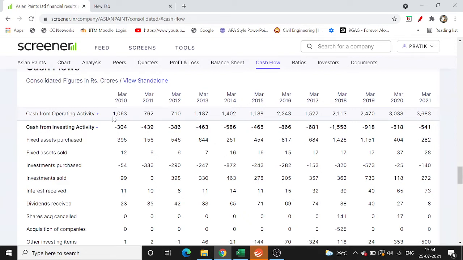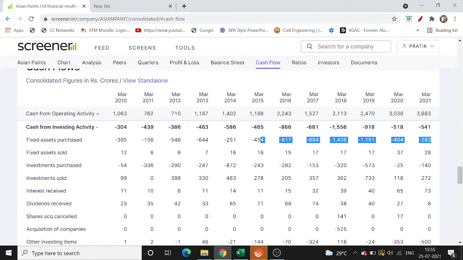So you can see that, let's say, thousand crores is what they are earning in cash. Out of that, 400, which is a very huge amount, they are investing back into the business. And over the years, as they are generating more and more cash, they are investing more and more into the business, so that the company keeps on growing in the future. Which is again a very good sign.